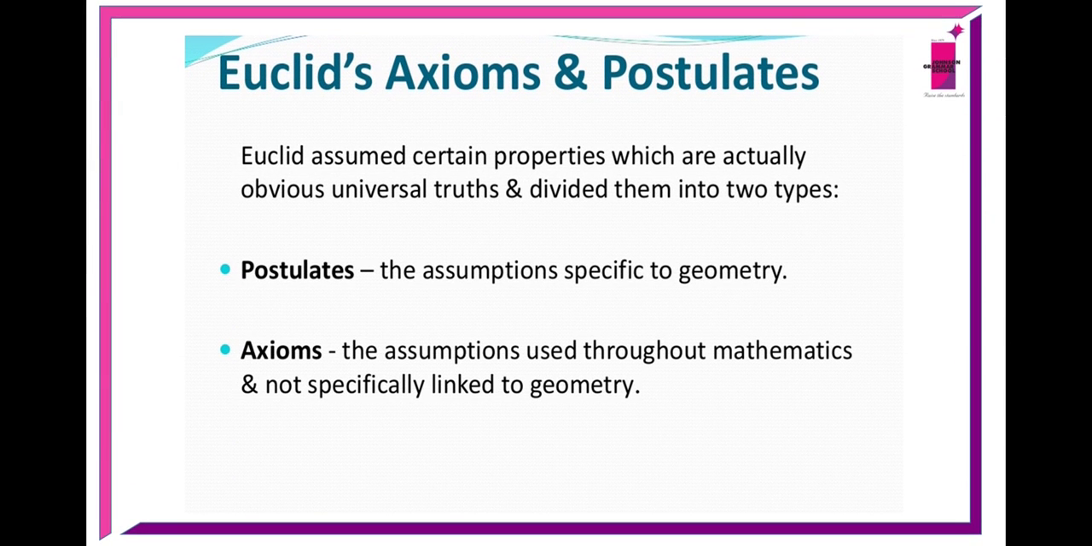Euclid's axioms and postulates. Euclid assumed certain properties which are obviously universal truths and divided them into two types. Postulates, the assumptions specific to geometry. The axioms, the assumptions used throughout mathematics and not specifically linked to geometry. Here, listen. Axioms are the assumptions used not only for geometry but anywhere in science and mathematics, whereas postulates are the assumptions specific to geometry.